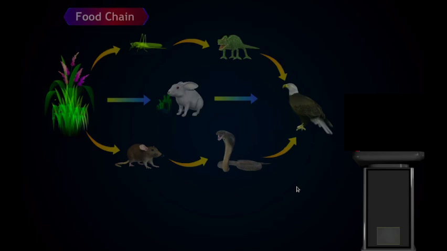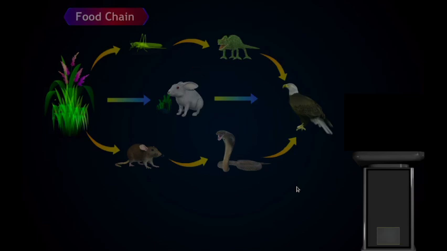So here we see that all these organisms depend on one another for their food. It is not simply one line, but it is in a web. So this overall system is known as food web. This food chain is also a part of the ecosystem.